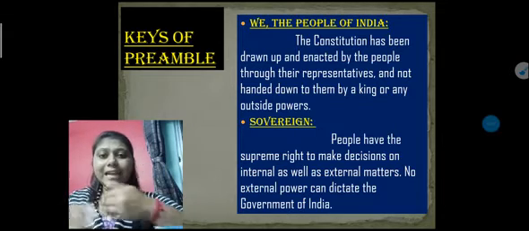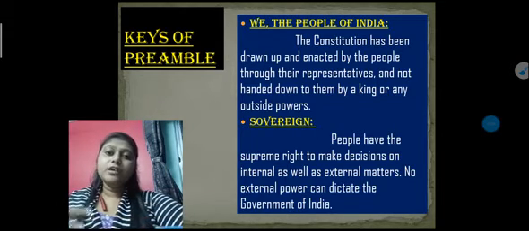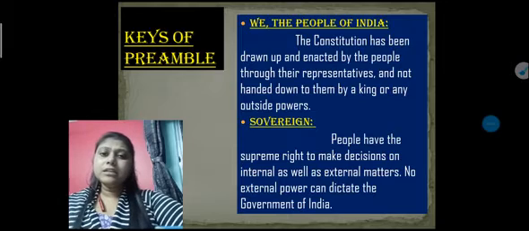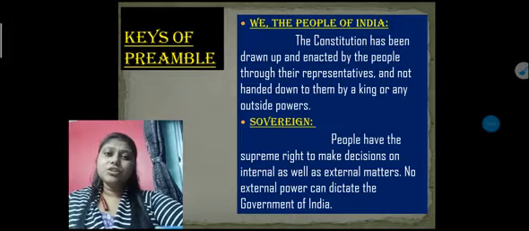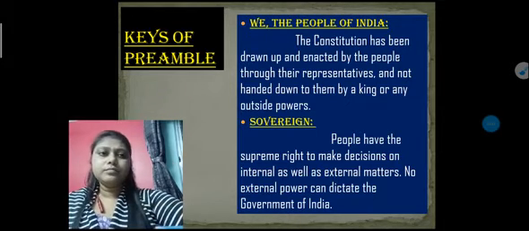So indirectly, if the government takes decisions, internal as well as external, then indirectly we choose our government or we choose our representatives. So people have the right to participate in decisions about internal as well as external matters.